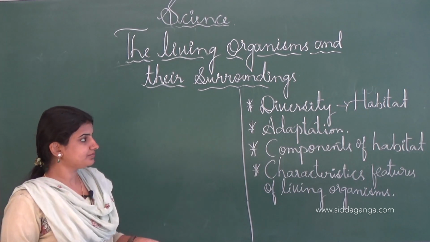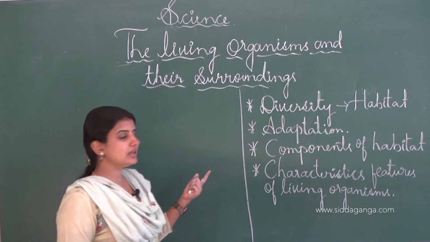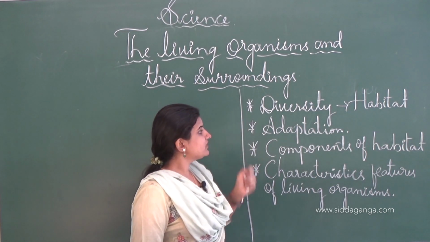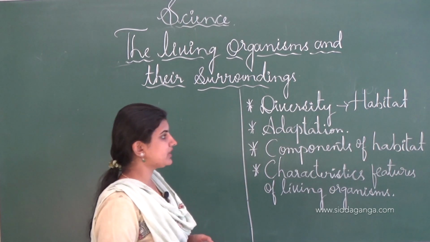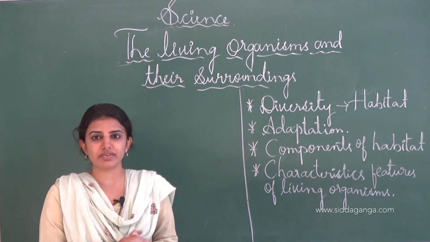And here, before starting the lesson, let us learn some key learning points, in which the first one is the diversity of the habitat. See, habitat is nothing but the place where the living organisms survive.